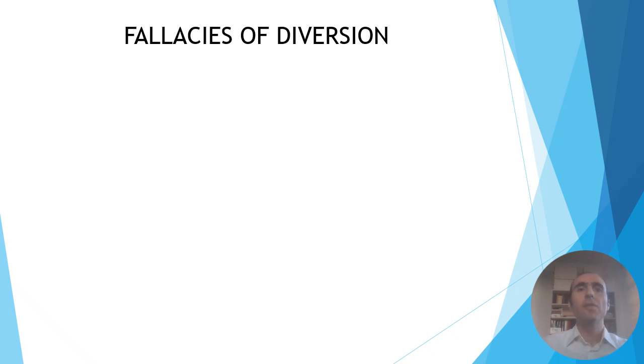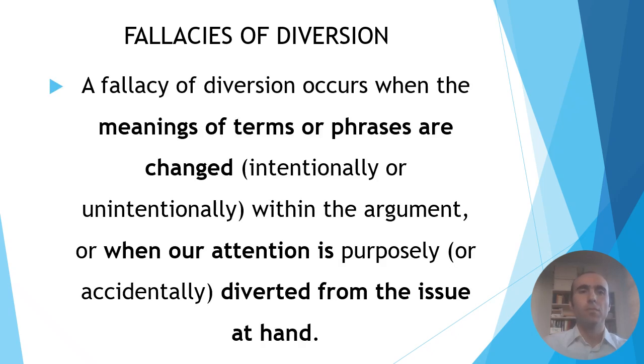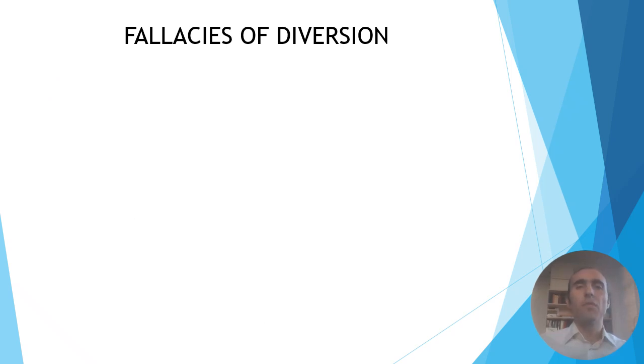Now let's study the fallacies of diversion. A fallacy of diversion occurs when the meaning of terms or phrases are changed, intentionally or unintentionally, within the argument, or when our attention is purposely or accidentally diverted from the issue at hand. The first fallacy of diversion that we will study is equivocation.